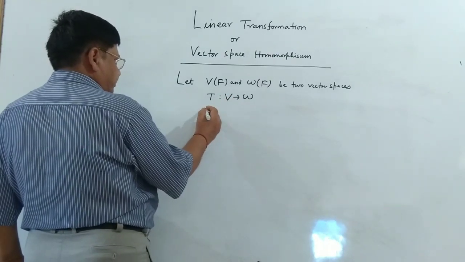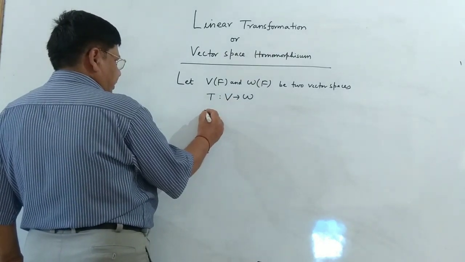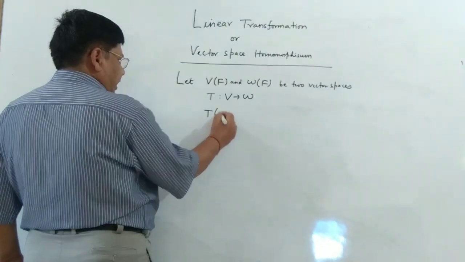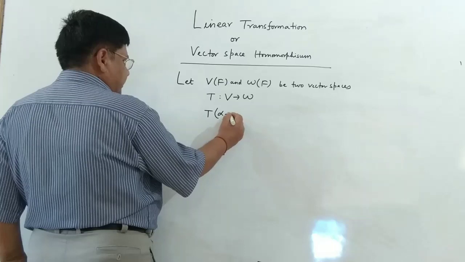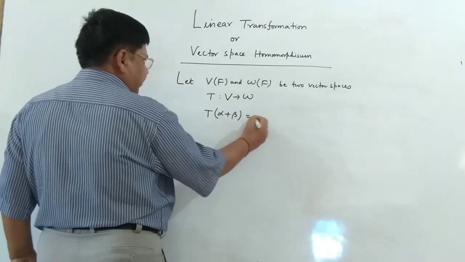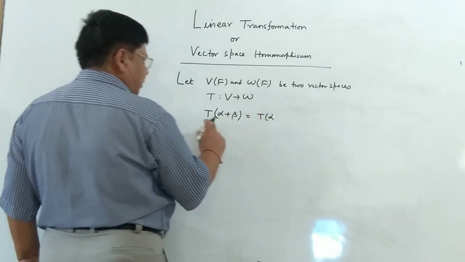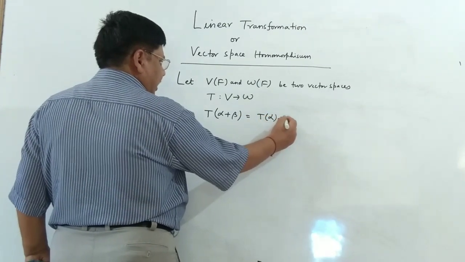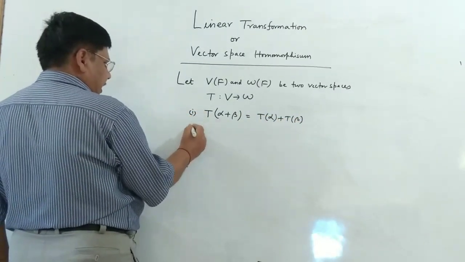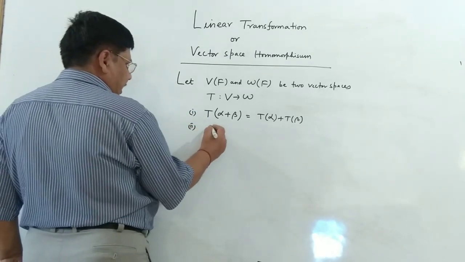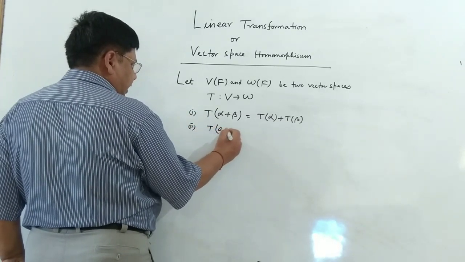if it abides by the additivity, that is T operated on alpha plus beta is T alpha plus T beta. This is the first property, and the second property is the homogeneity property.